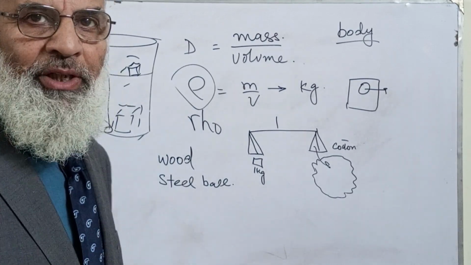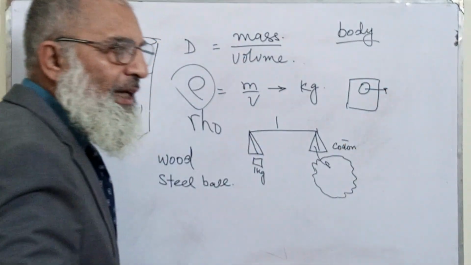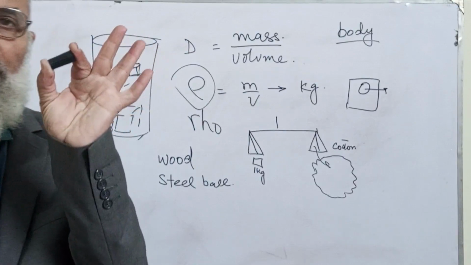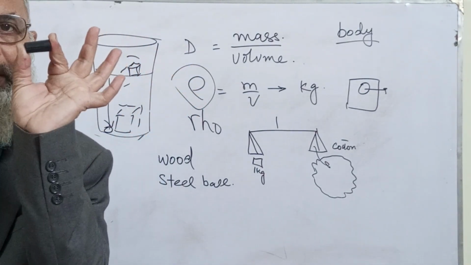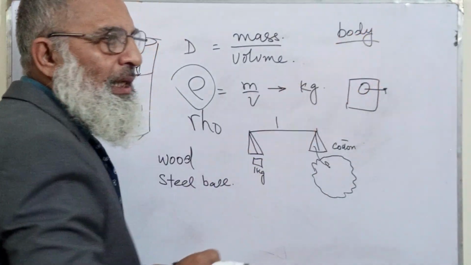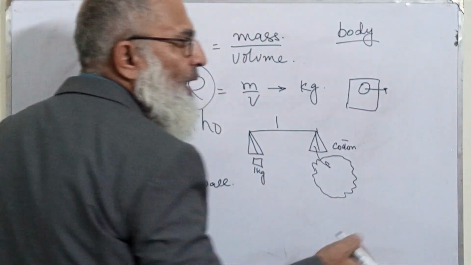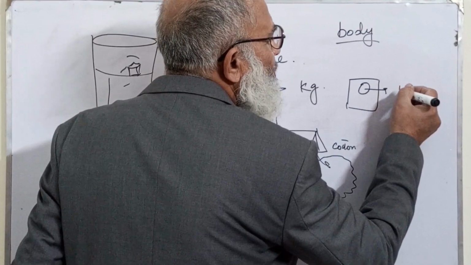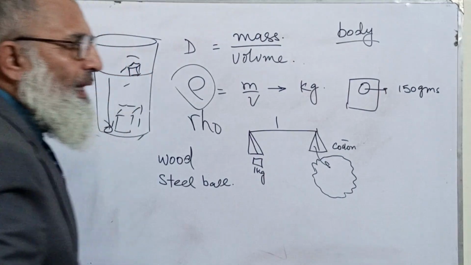This is a piece of unknown substance. I'll put it on the scale, and let me say it comes to be 150 grams.